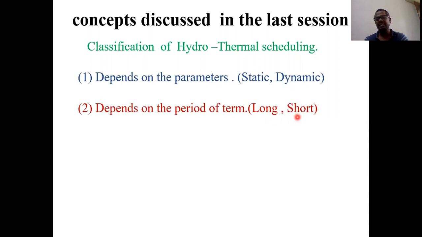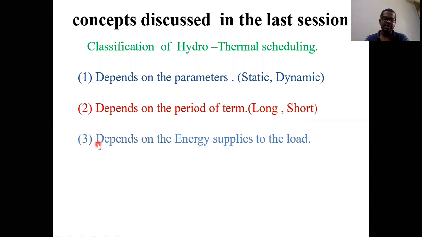I already told you in the last class, the most important point when we are comparing long-term and short-term is related to head. When you are considering short-term hydrothermal scheduling, we can assume it is constant, because I have already shown you on the official site of EPGenco that it does not vary much hour by hour, within a day or within a week. But if you are considering the long-term basis, it is definitely going to change from season to season. So here you cannot assume it as a constant value. The same assumption we are going to make in the coming classes. That is a very, very important observation regarding long term and short term.